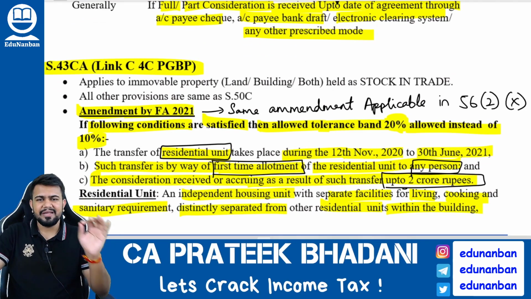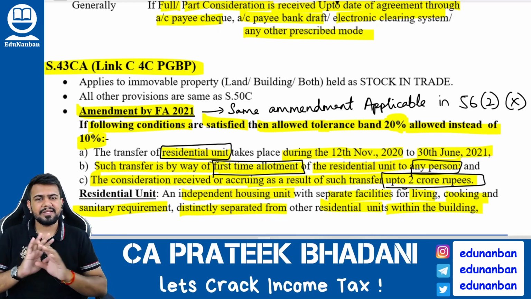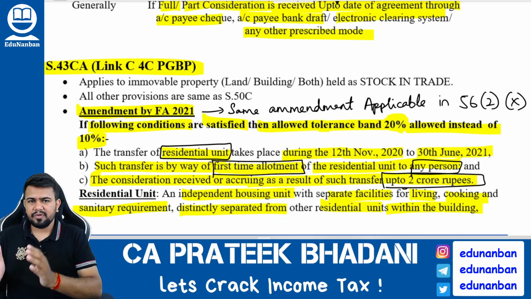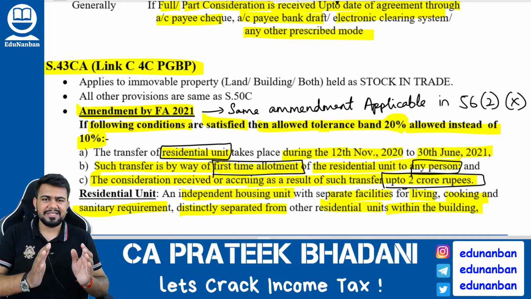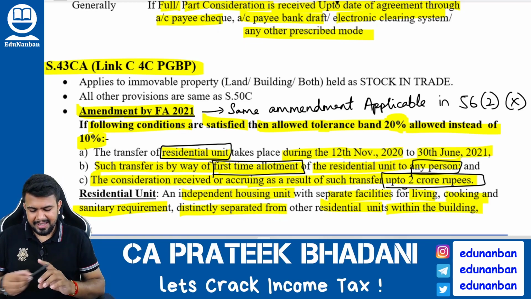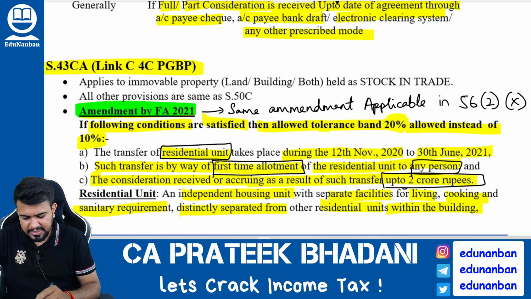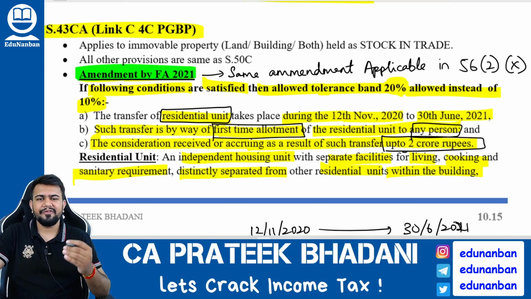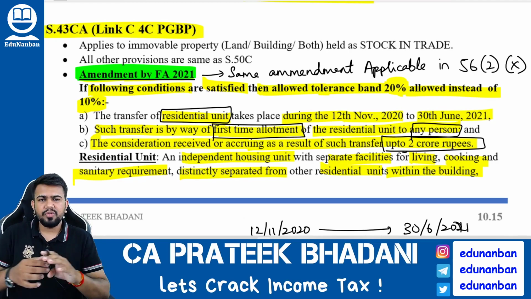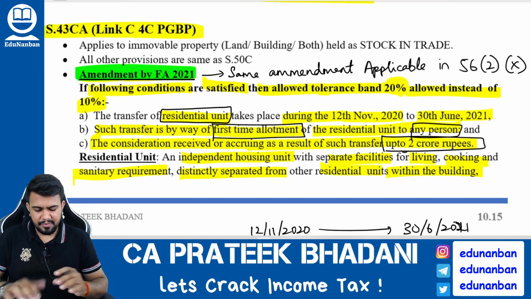All the provisions in 50C and 43CA are one and the same. There is no change at all. Both the provisions 43CA and 50C are the same. However, there is one small change in Section 43CA, that is the amendment brought by Finance Act 2021. I told you, no, 110%, 110%.